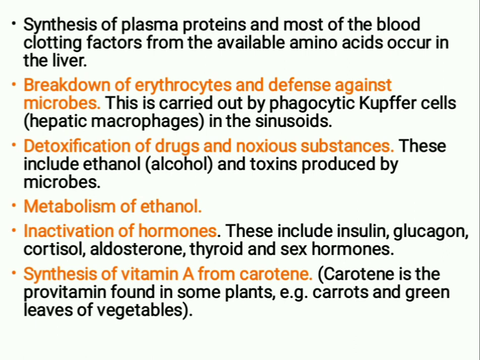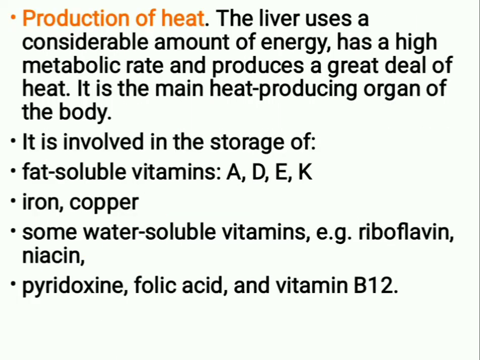Next is detoxification of drugs and noxious substances. This includes ethanol, that is alcohol, and toxins produced by microbes. Next is metabolism of ethanol. Next, inactivation of hormones. This includes insulin, glucagon, cortisol, aldosterone, thyroid, and sex hormones. Next is synthesis of vitamin A from carotene. Carotene is the provitamin found in some plants, such as carrots and green leaves of vegetables.